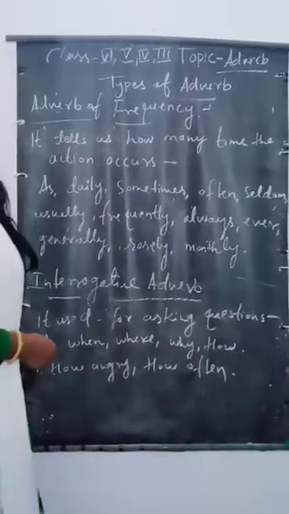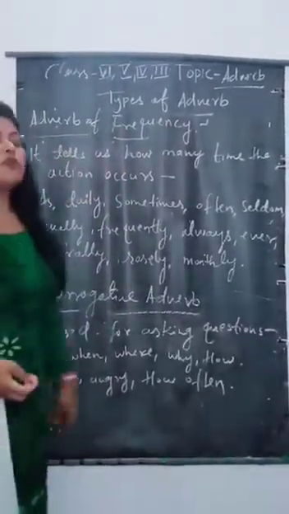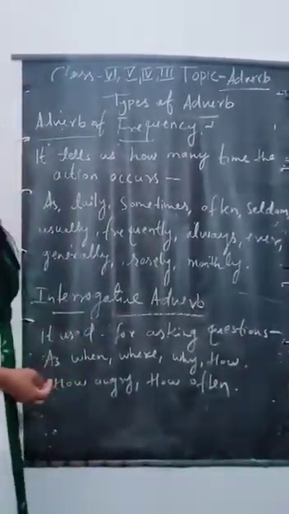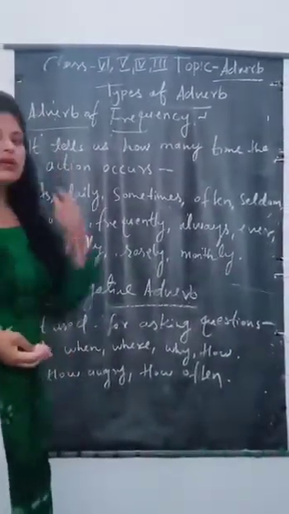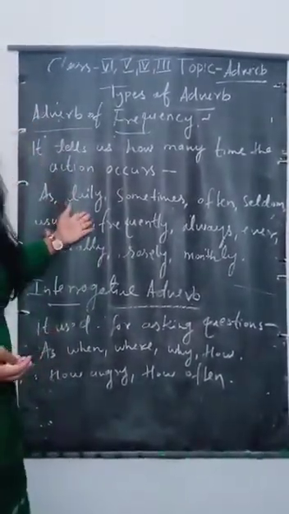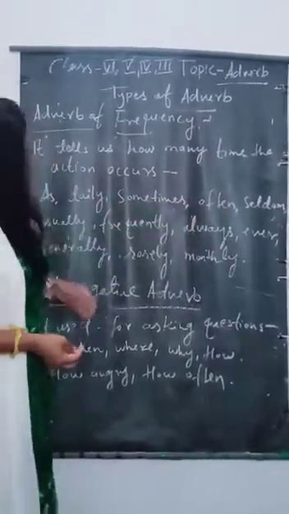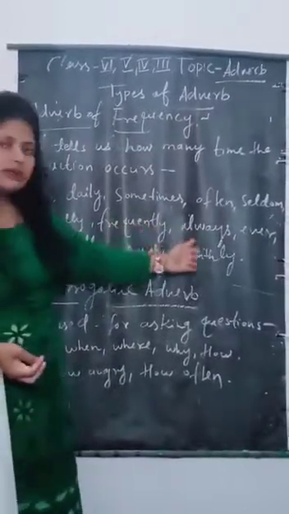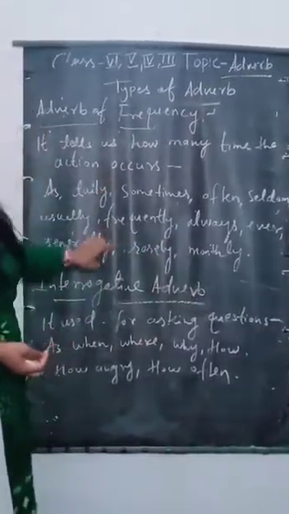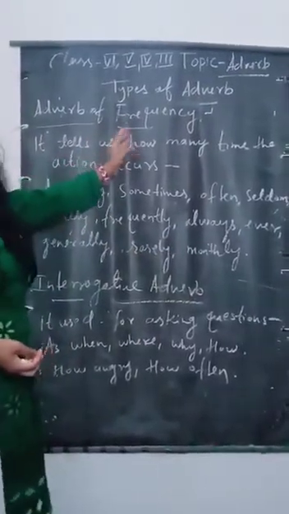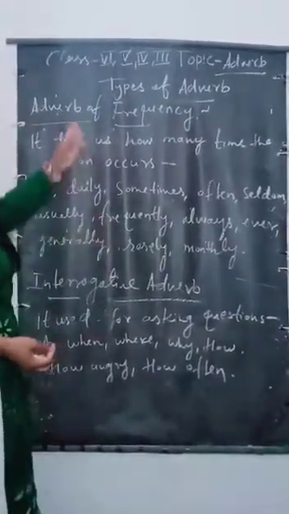So students, adverb of frequency. What is adverb of frequency? It tells us how many times our action occurs. Occurs means takes place. How many times, like daily, sometimes, often, seldom, usually, frequently, always, ever, generally, rarely, monthly. These are the examples of adverb of frequency.